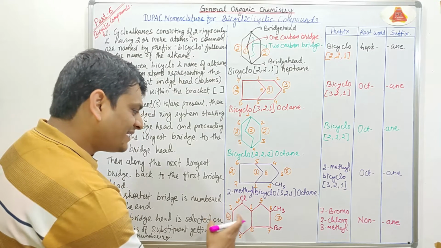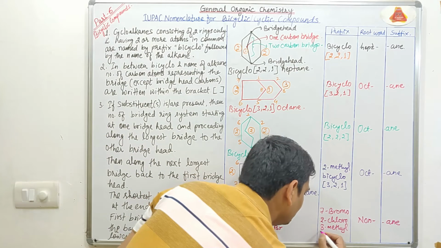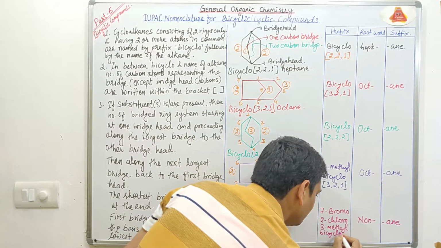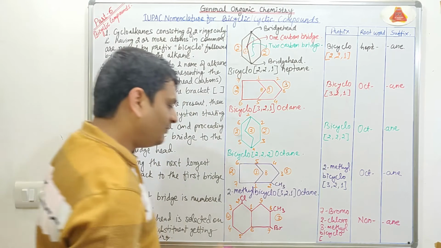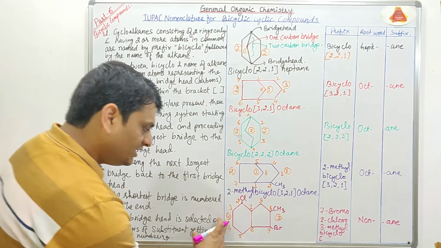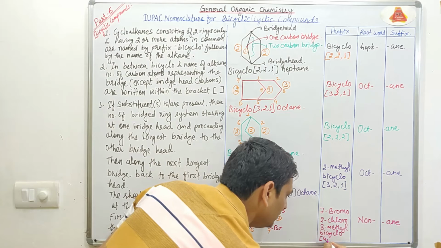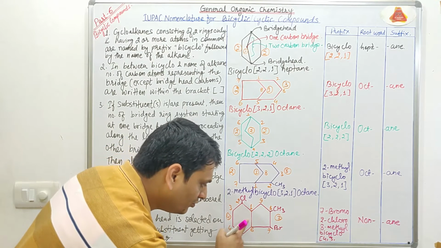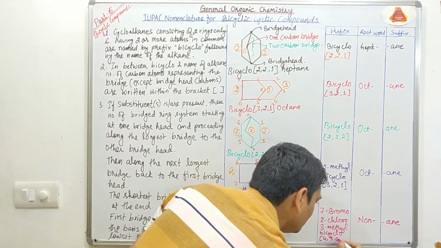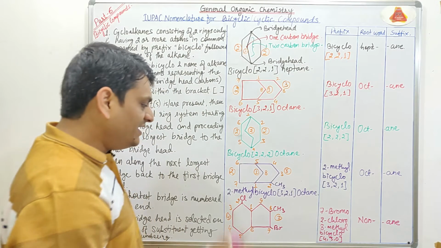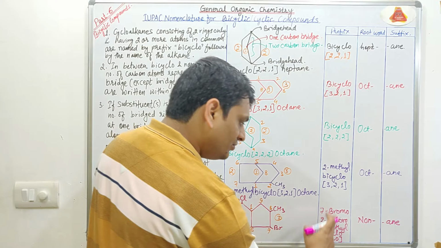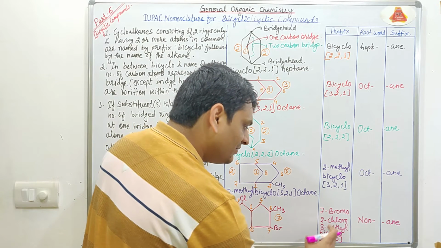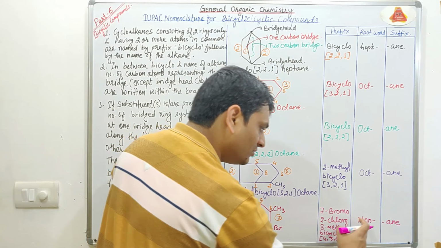Now we will write bicyclo, because it is a bicyclic system. Now we will write the number of carbon atoms. So here it will be 4, it will be 3, and in the bridge there is no carbon atom, so it will be 0. So the complete name will be 7-bromo-2-chloro-8-methylbicyclo[4.3.0]nonane.